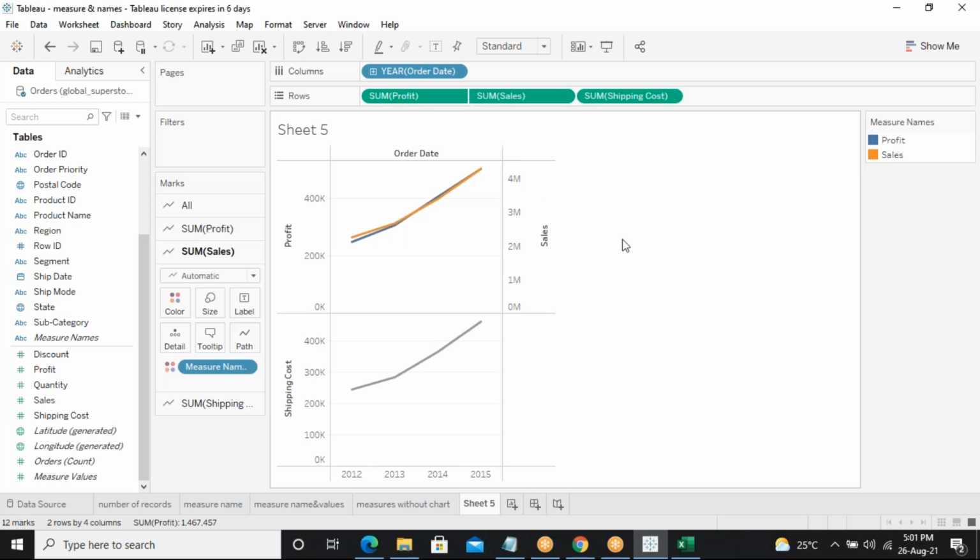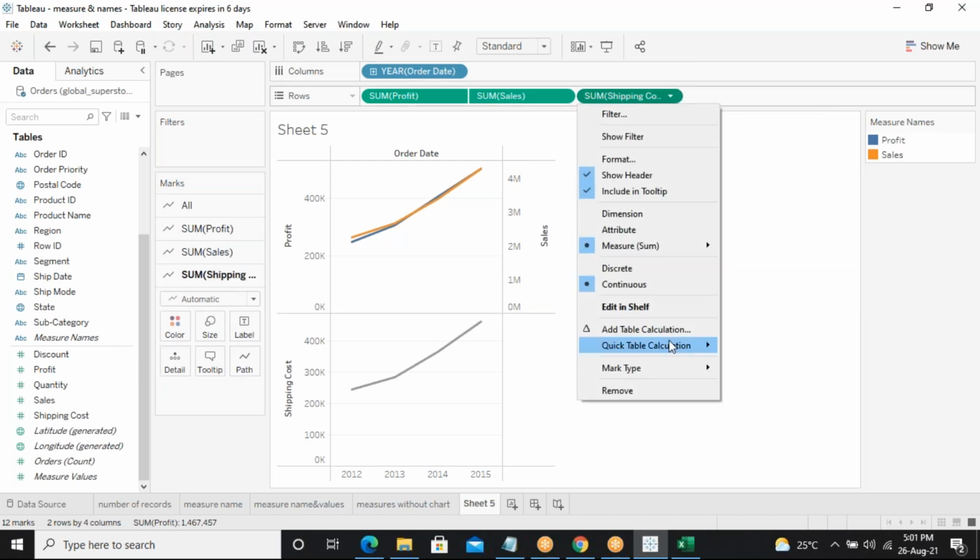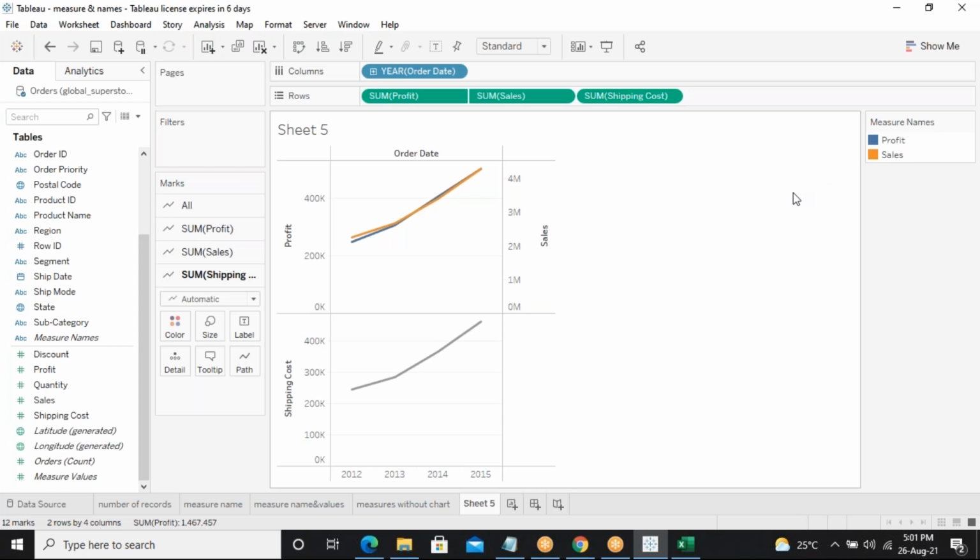This is the option called dual axis. If you check the third one, you will not get the dual axis option. Dual axis can only be done with two, and it has already been done here, so it cannot be done here.